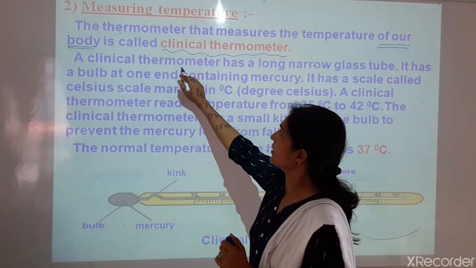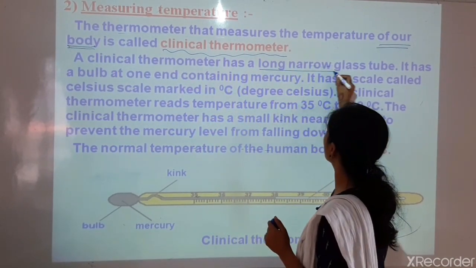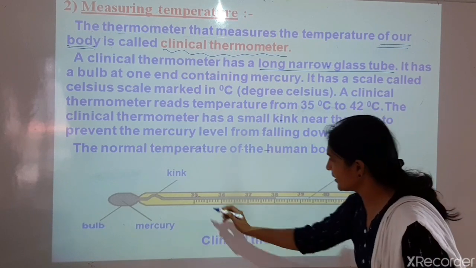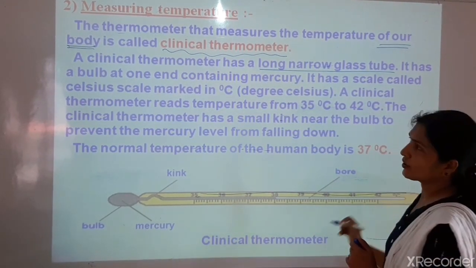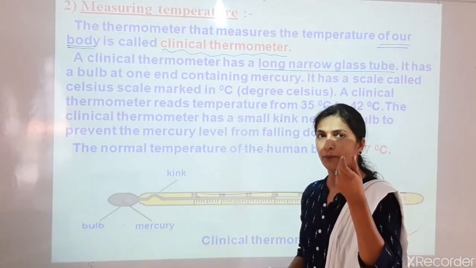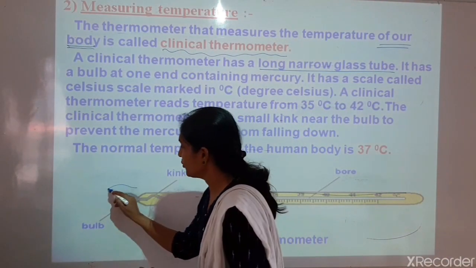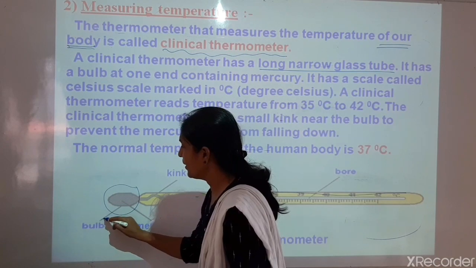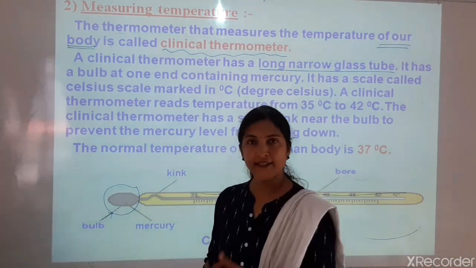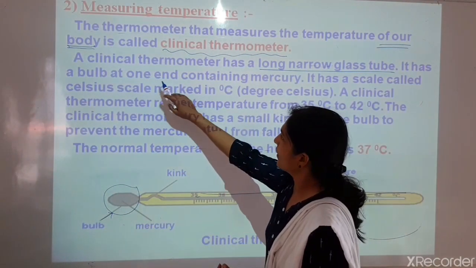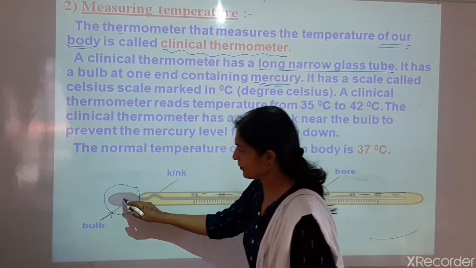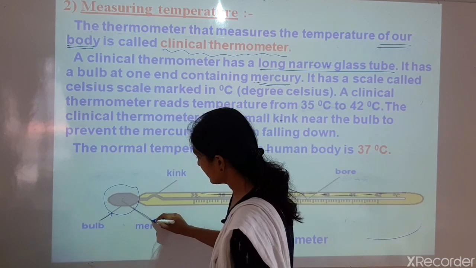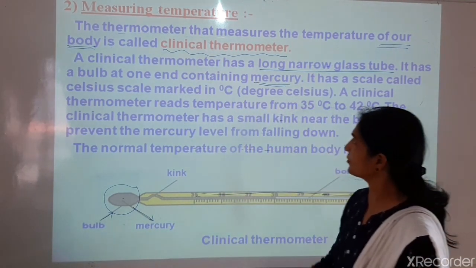Now this clinical thermometer has a long narrow glass tube. Here you can see this is a long narrow glass tube, and this long narrow glass tube has a bulb at one end. So here you can see this is the bulb which contains mercury. Bulb at one end containing mercury. So here in the bulb mercury is present.